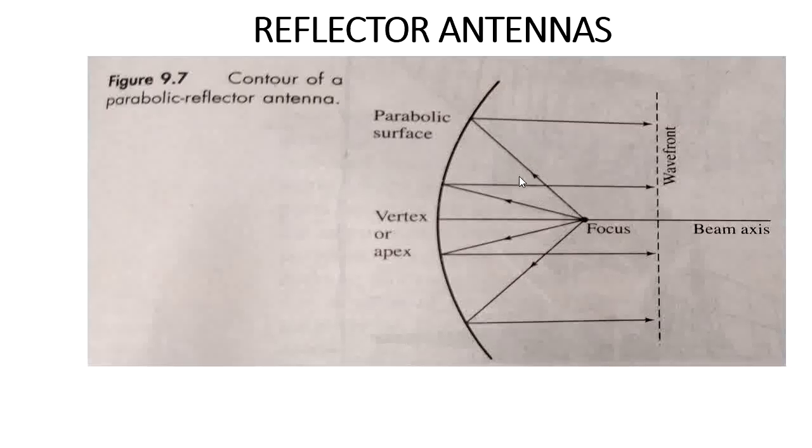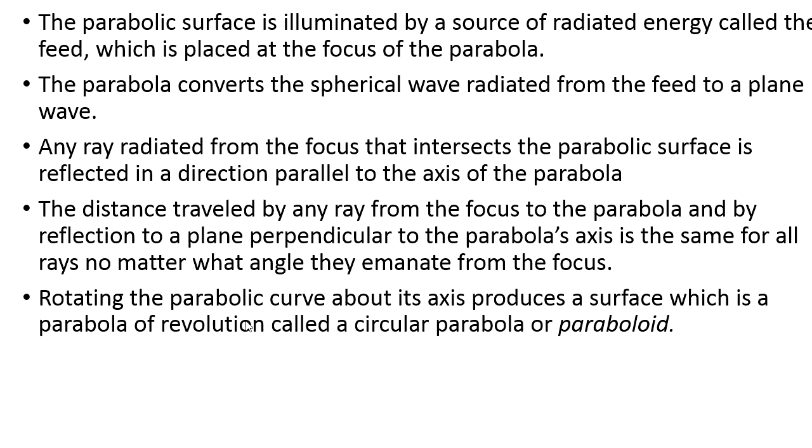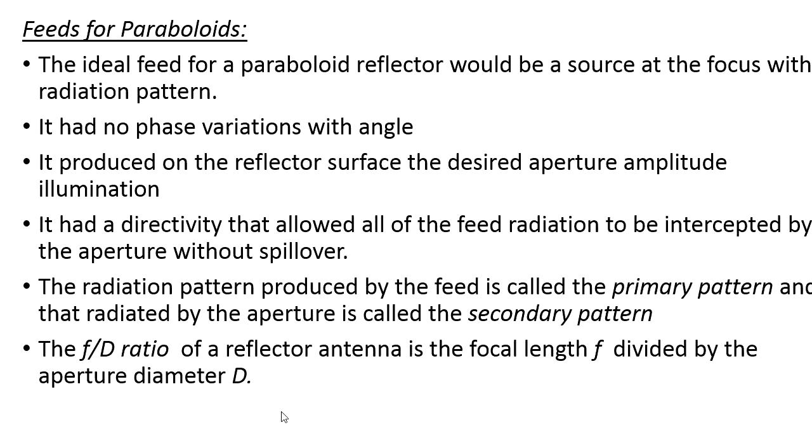Whatever radiation is emitted by the feed here, this is a feed. This radiation emitted by the feed we call the primary pattern. After that, the signal hitting the surface of the antenna again generates a radiation pattern, and this radiation pattern we call the secondary pattern here. And next is F by D, the focal length by aperture diameter, in order to calculate the F by D ratio here.